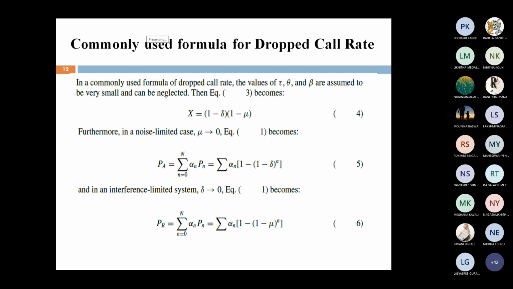Here we are considering only two values, that is delta and mu. Delta depends upon the noise limited system and mu depends upon the interference limited system. Based upon this concept, what is the difference between a noise limited system and an interference limited system? In a noise limited system, there is no frequency reuse, but in an interference limited system, frequency reuse is applied.